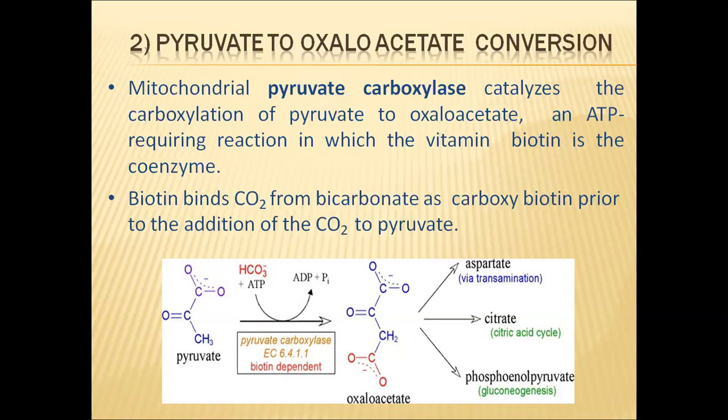But when oxaloacetic acid is urgently required in the cell, this pyruvic acid will immediately form oxaloacetic acid by reacting with bicarbonate ions in the presence of biotin and pyruvate carboxylase enzyme. So in this way, pyruvic acid may be converted to oxaloacetic acid in one pathway.